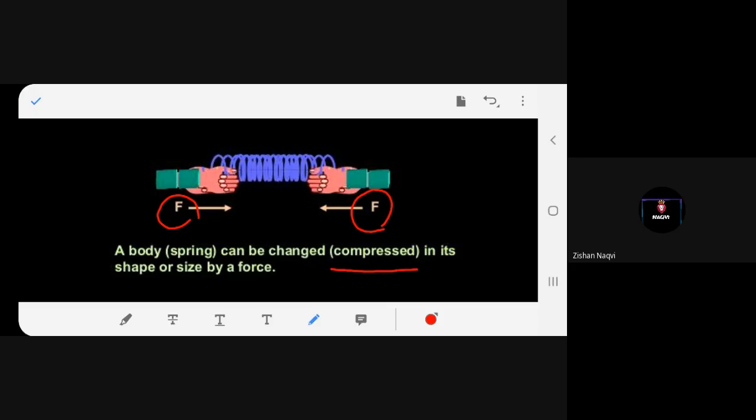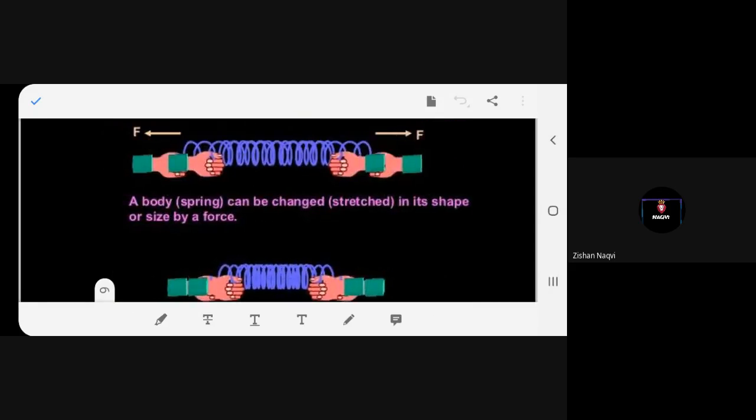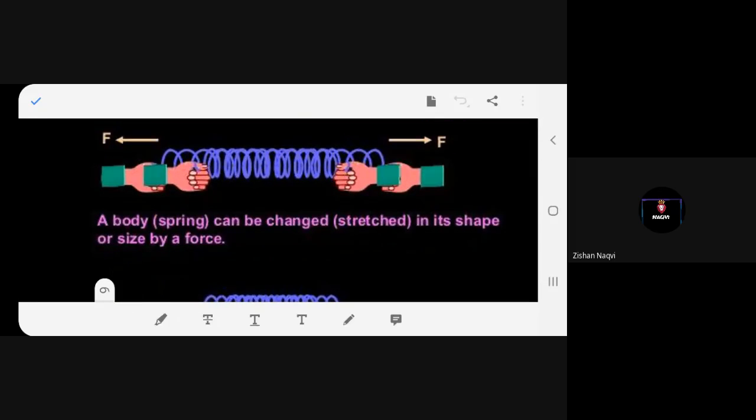Push. Two activities. This is pull. Which activity is it?